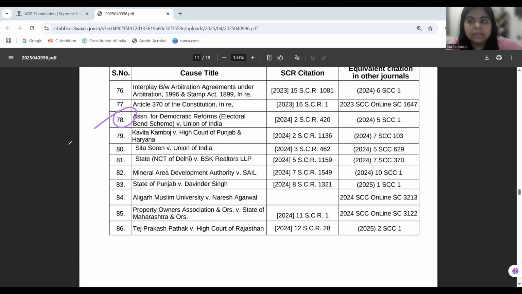And this is against the doctrine of proportionality as well. So the court in this case has directed that the information should be made public on the website of the Election Commission.